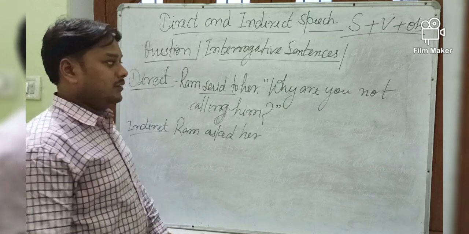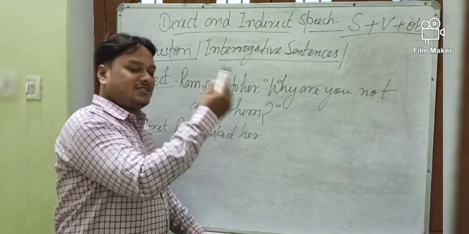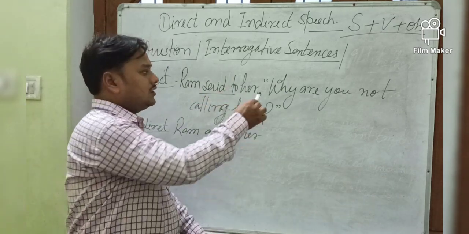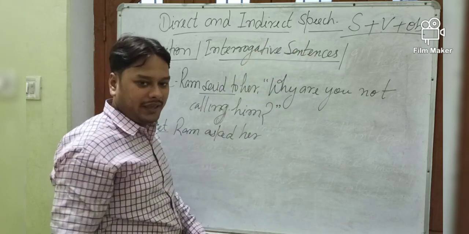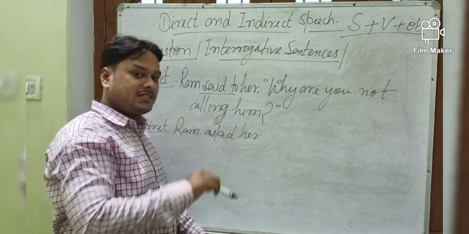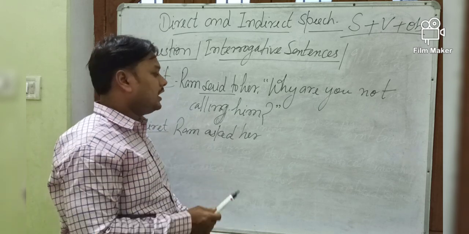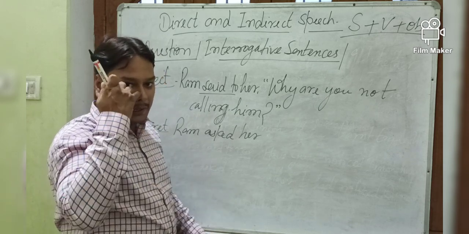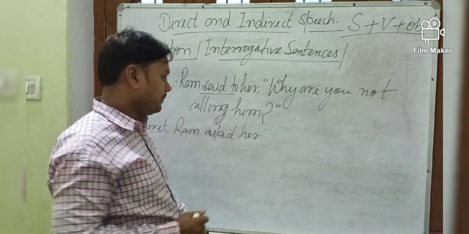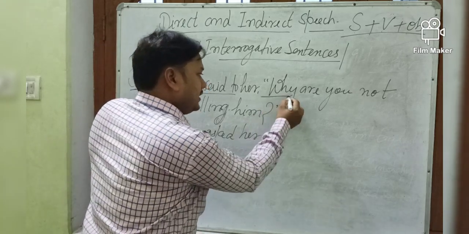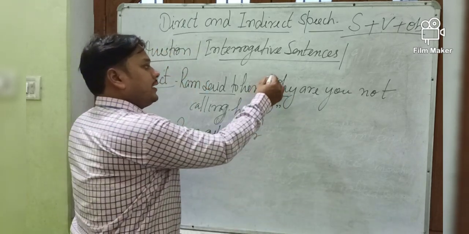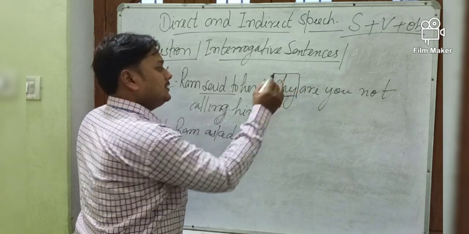Now, in the previous sentence, the yes-no type question, you saw the conjunction if or whether being applied. But here, which conjunction will be applied? Can any of you tell me? Actually, the same interrogative word will be used as a conjunction.